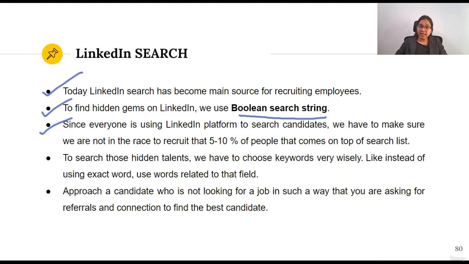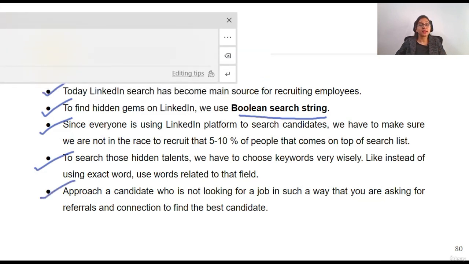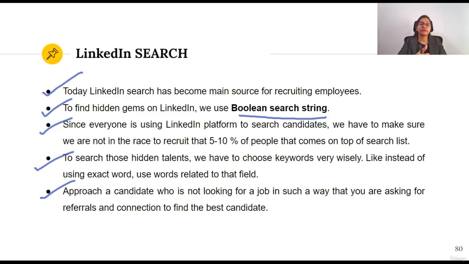To search those hidden talents, we have to choose keywords more wisely. Instead of using the exact word, we have to use words related to that field. Now, approach a candidate who is not looking for a job in such a way that you are asking for referrals or connections to find the best candidate.